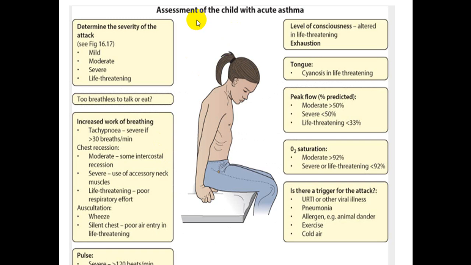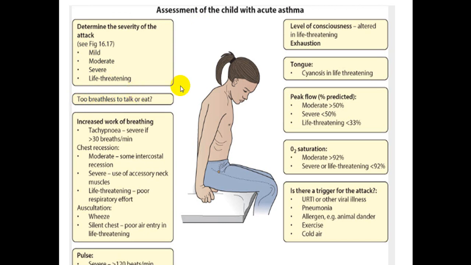Put in mind that these signs and symptoms come in different presentations: either mild, moderate, severe, and sometimes life-threatening. This diagram is very simple, and it is present in your book, the Illustrated Textbook of Pediatrics. It gives you an idea about the type of presentation, either mild, moderate, severe, or life-threatening.